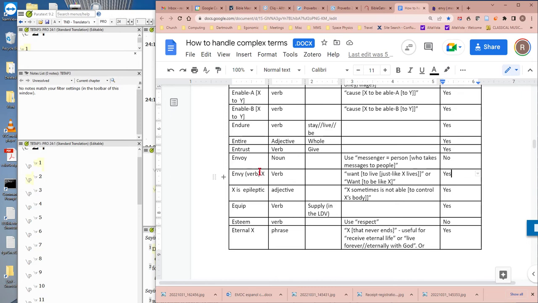So envy X, so X can be anything, but basically a noun. So you can envy a noun. And the gloss is to want to live just like X lives. Or I have an alternate form here, want to be like X, but I like the first one for this verse, so I'm going to use that. Want to live just like X lives.